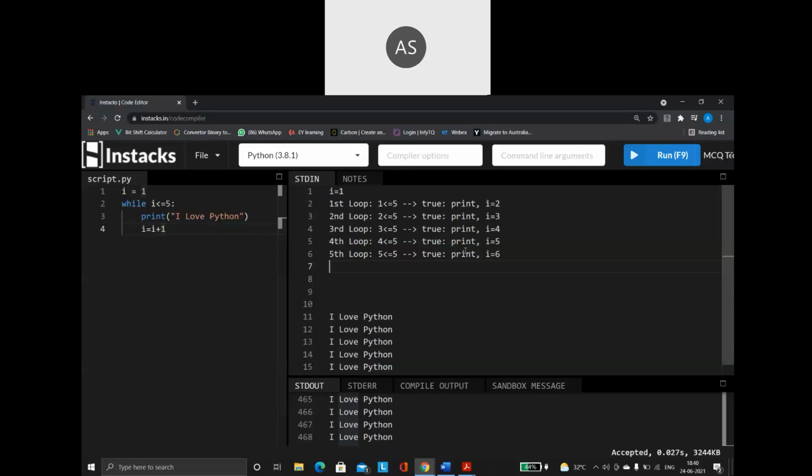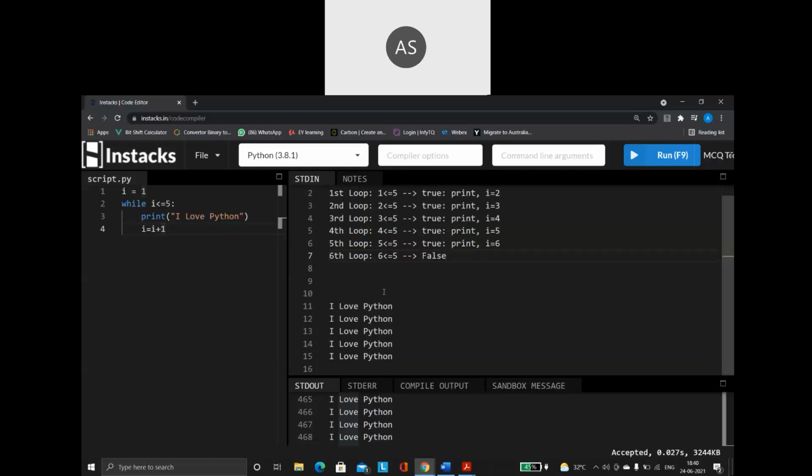Again, come to the loop. But this time, my loop body will not get executed. Why? My condition becomes false. So the sixth time, when it is going to check the condition, it will say 6 less than or equal to 5. So here my condition becomes false. So once the condition becomes false, what will happen? The loop will not go inside. Entry controlled loop. Only till the condition is true, it will go inside. Otherwise, it will not go inside. Now the loop will stop.